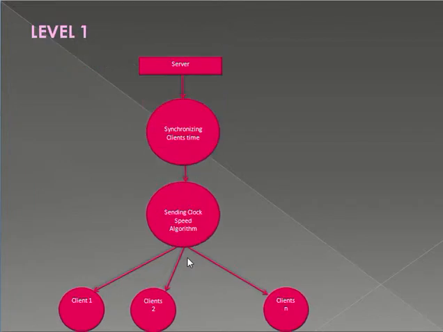In level 1, after accepting the client's request, the server will synchronize the client's time, that is, which one requested first, and then send the clock speed agreement.